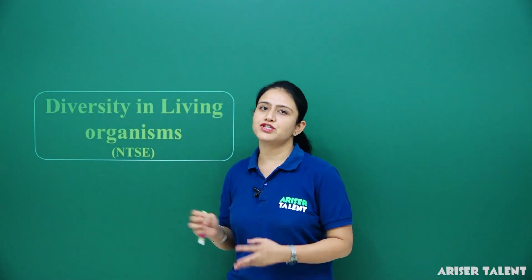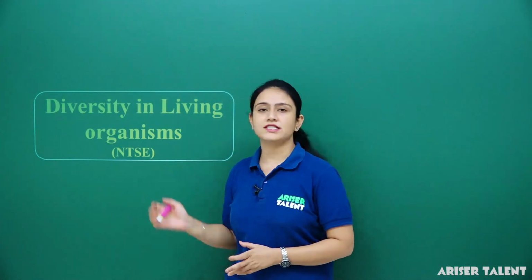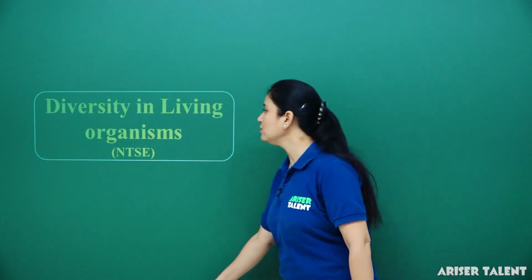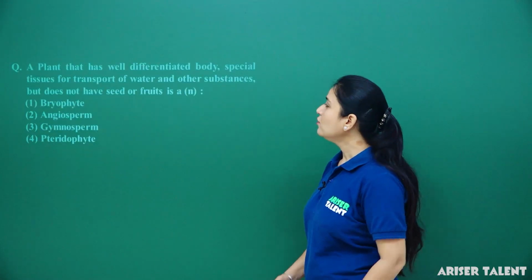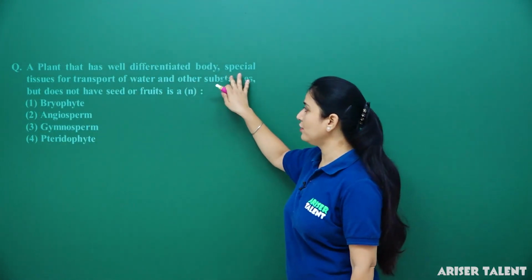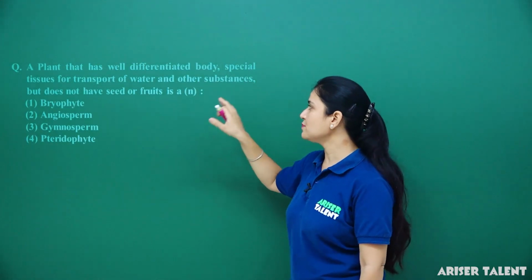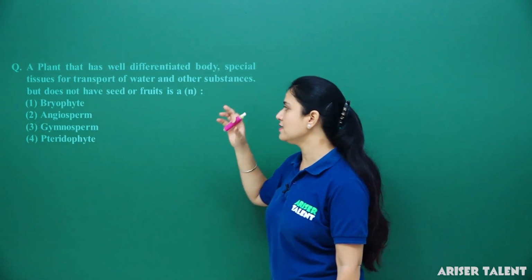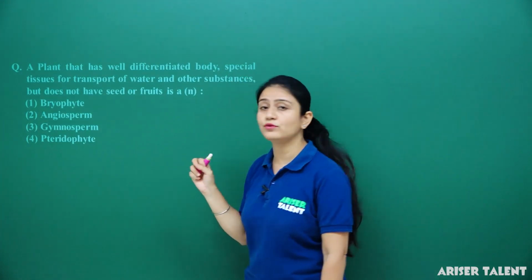Today we are going to discuss the NTSE Stage 2 level questions of the chapter Diversity in Living Organisms. So here we go. First of all, we will discuss a plant that has a well differentiated body, special tissues for transport of water and other substances but does not have seeds or fruit, is a.